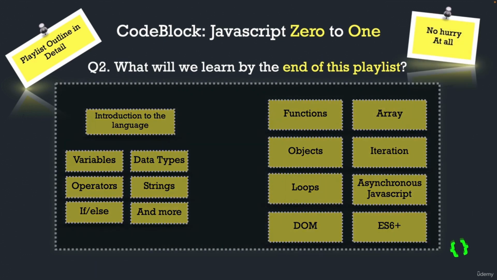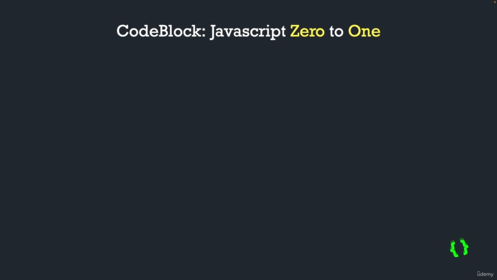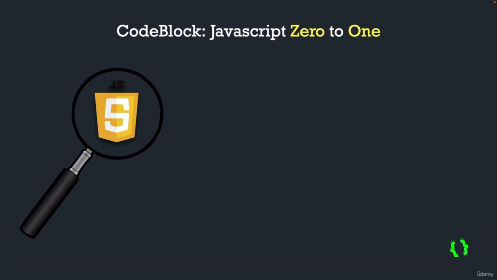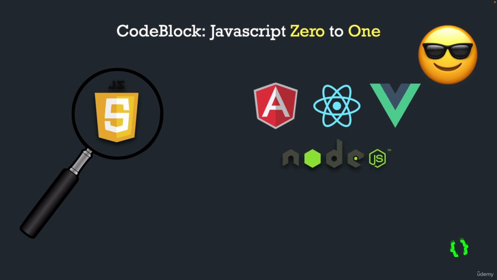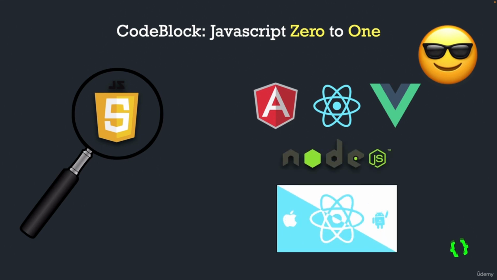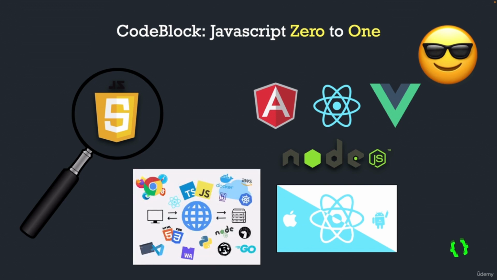By finishing CodeBlock's JavaScript 0 to 1 series, you will be getting enough exposure to the JavaScript language that after this, you will be confident enough to take on all the libraries and frameworks that require basic to intermediate JavaScript knowledge such as Angular, React.js, Vue.js, Node.js, and you can go for React Native app development as well. Moreover, you can also proceed towards becoming good in web development, which we will be learning as well shortly.